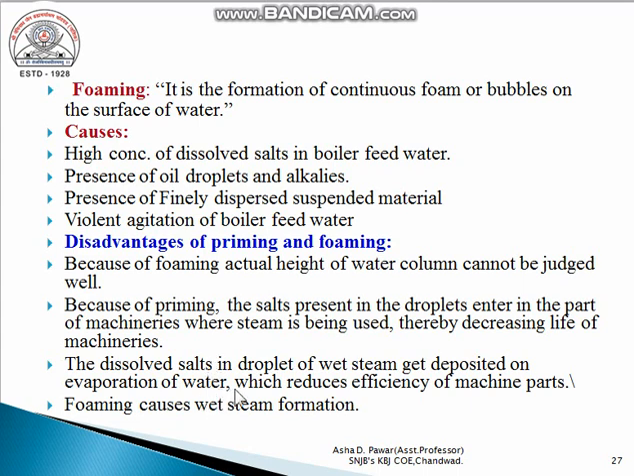The dissolved salt in the droplets of wet steam gets deposited on the evaporation of water, which reduces the efficiency of machine parts. That is, various salts in the water droplets of wet steam are continuously deposited on various regions of the boiler or parts of the machine, and then it reduces the efficiency of those machine parts. And finally, foaming causes wet steam formation. If foaming happens in the boiler, then it automatically causes wet steam, that is priming.